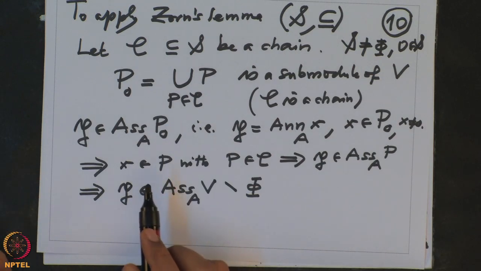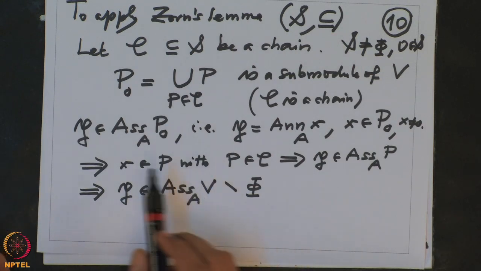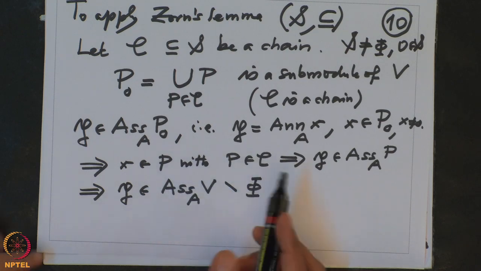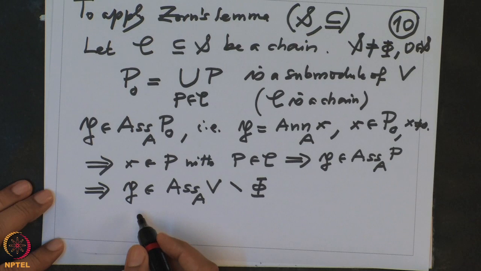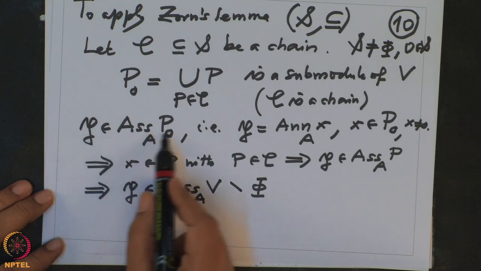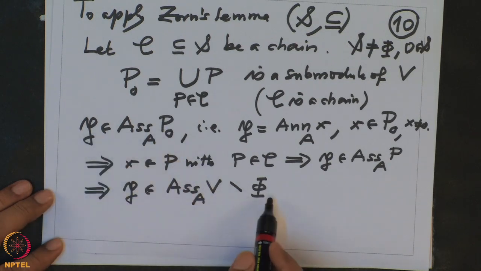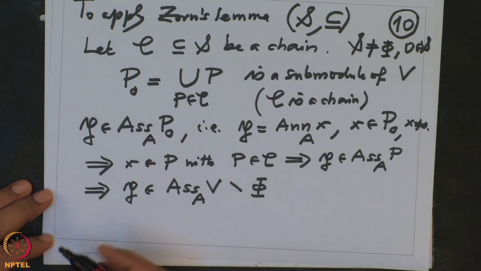And now we want to check that this P0 is the required submodule, but that is clear because we have checked that every P is contained here, and therefore